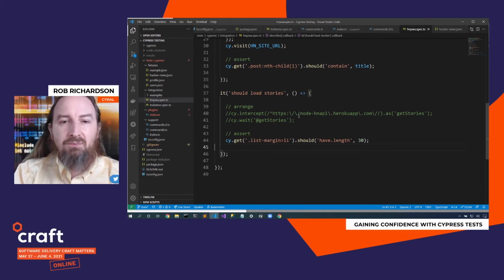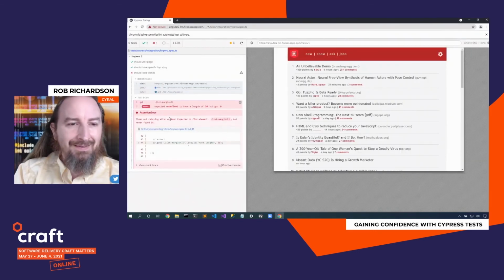Now, if that API call took a particularly long time, I could name this and specifically wait for it. But in most cases, Cypress is going to do pretty good and just wait as long as it needs to. You can see in this test, oh, the API is actually not loading correctly.